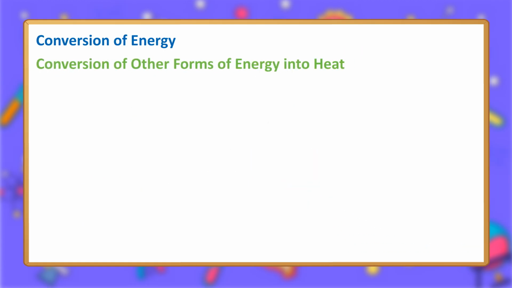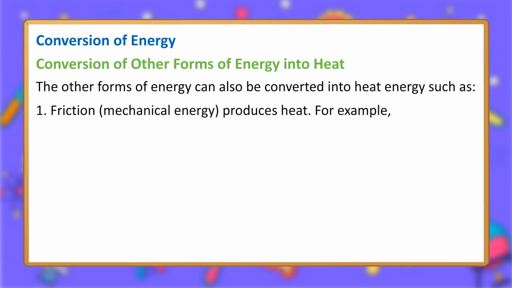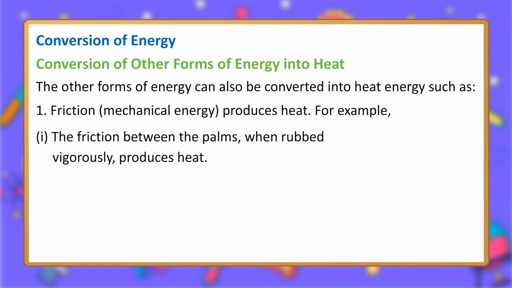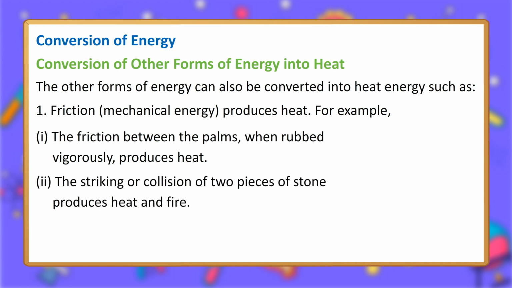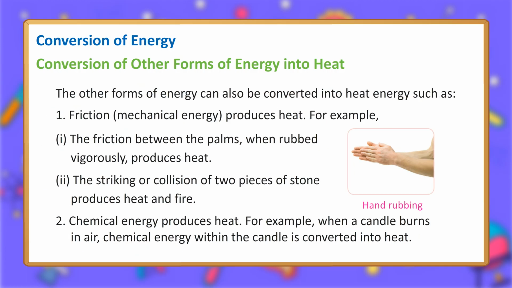Conversion of other forms of energy into heat. The other forms of energy can also be converted into heat energy, such as 1. Friction, mechanical energy, produces heat. For example, the friction between the palms, when rubbed vigorously, produces heat. The striking or collision of two pieces of stone produces heat and fire. 2. Chemical energy produces heat. For example, when a candle burns in air, chemical energy within the candle is converted into heat.